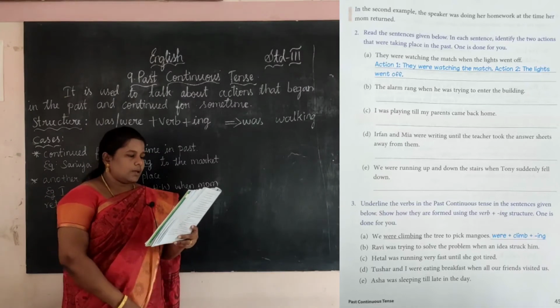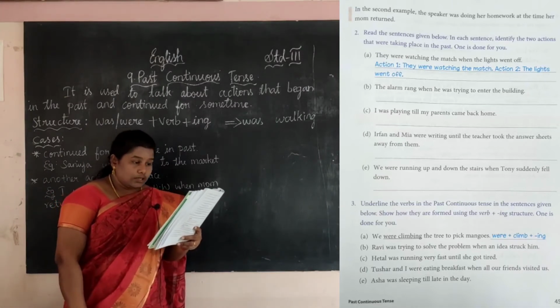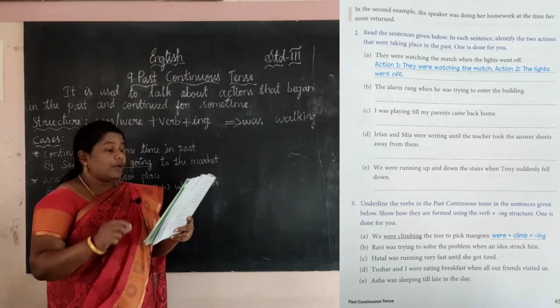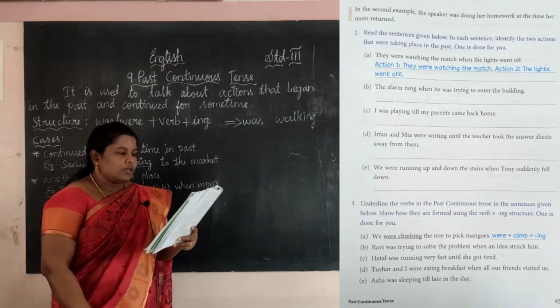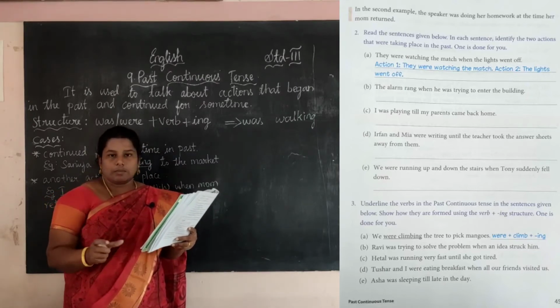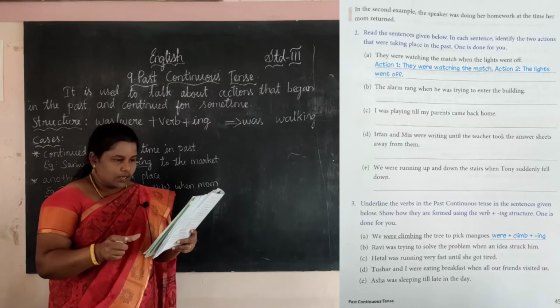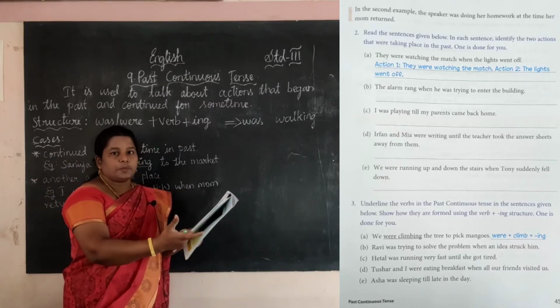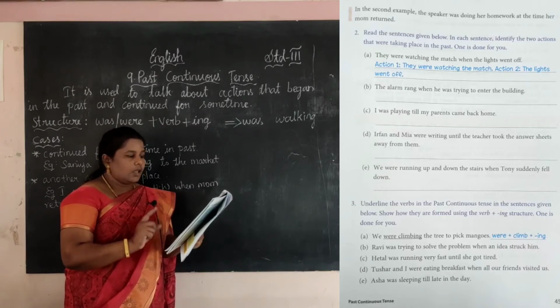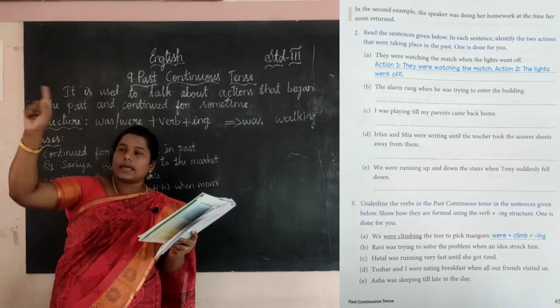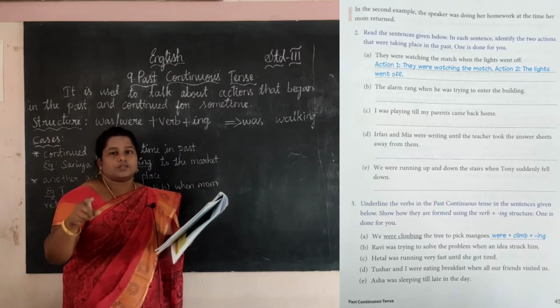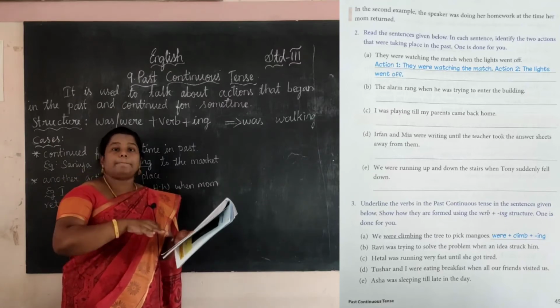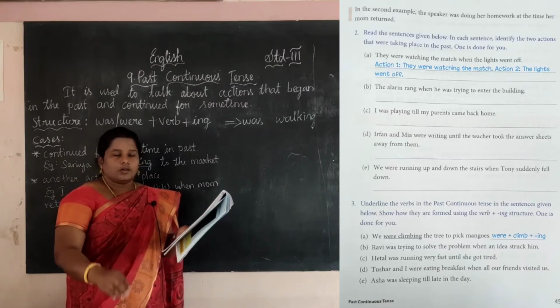Yes, see here, they were watching the match when the lights went off. See here, they were watching the match is the one action and the lights went off. Okay, அவங்க டிவில மேட்ச் பார்த்துட்டு இருக்காங்க, இது ஒரு ஆக்ஷன், and another one action is light off ஆயிடுச்சு, ஆஃப் பண்ணியாச்சு. So two action is in the past, already it is over.